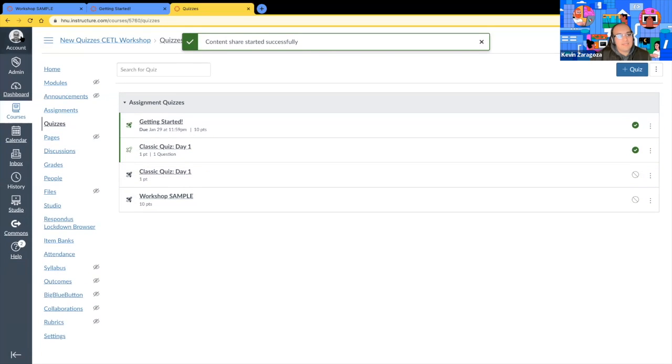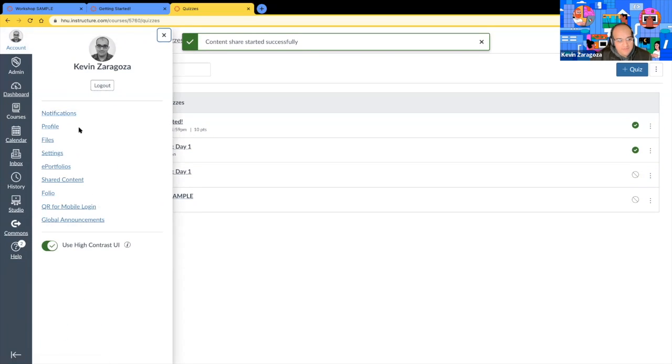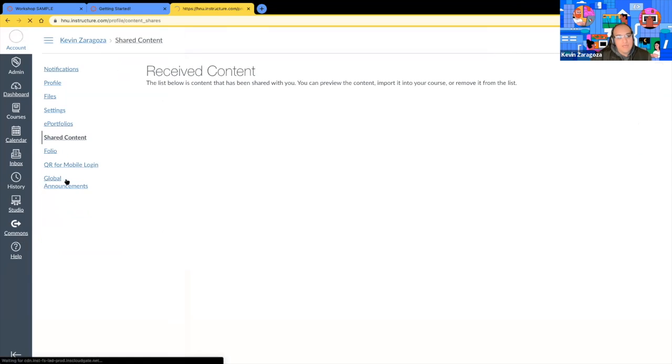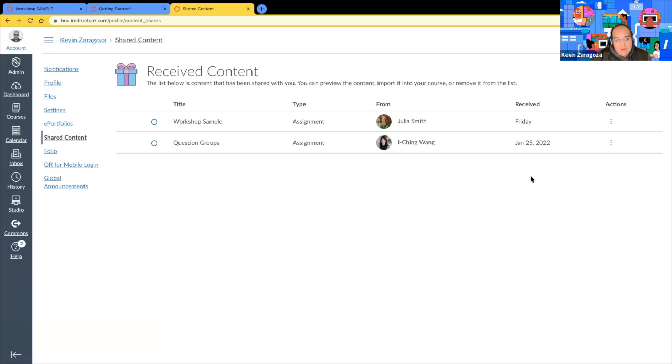And at the very top left, I do have this as a previous example. You'll have a little notification in the top left, and then there's this tab that says shared content. We'll select shared content, and all of the shared material will appear right here. Once I receive that, I can go ahead and preview it, import it into my class, or remove it. Most likely, I will go ahead and import it to my class.